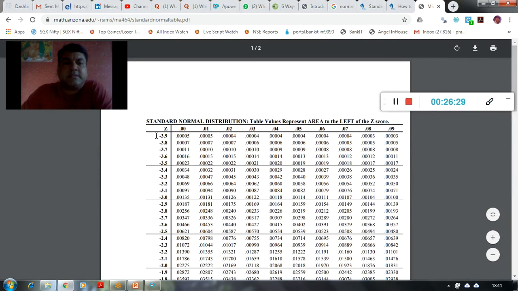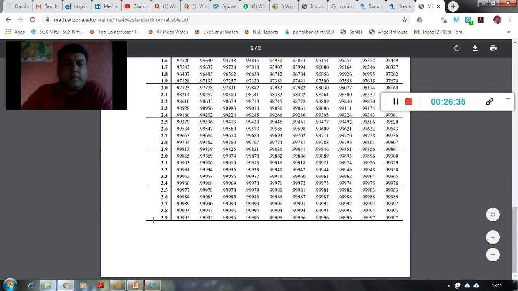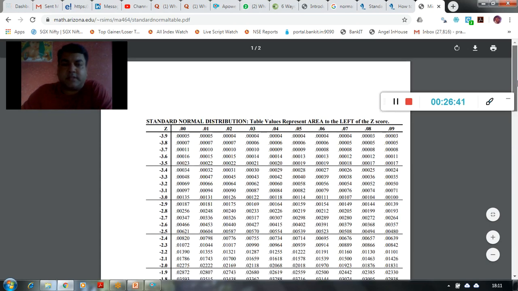So this table will always carry the values between -3 and +3. This is the first part of the z-table score. The second part is after the decimal, that is 0.9, 0.8, etc., so we are ignoring that.